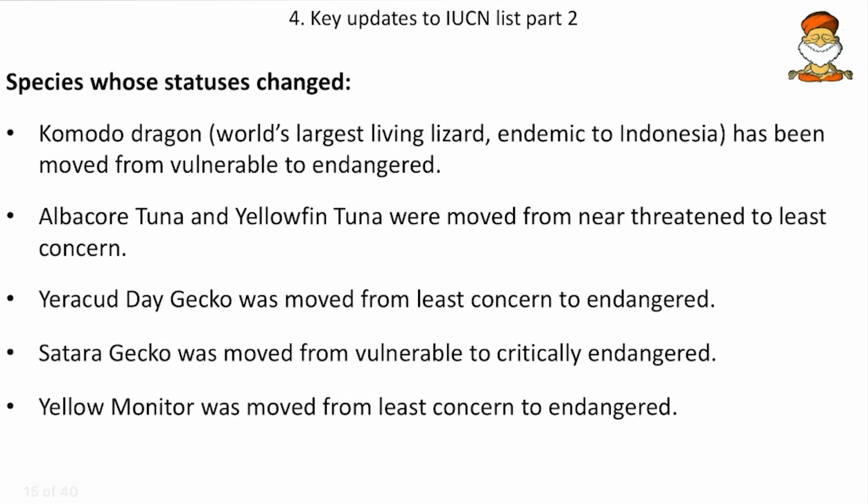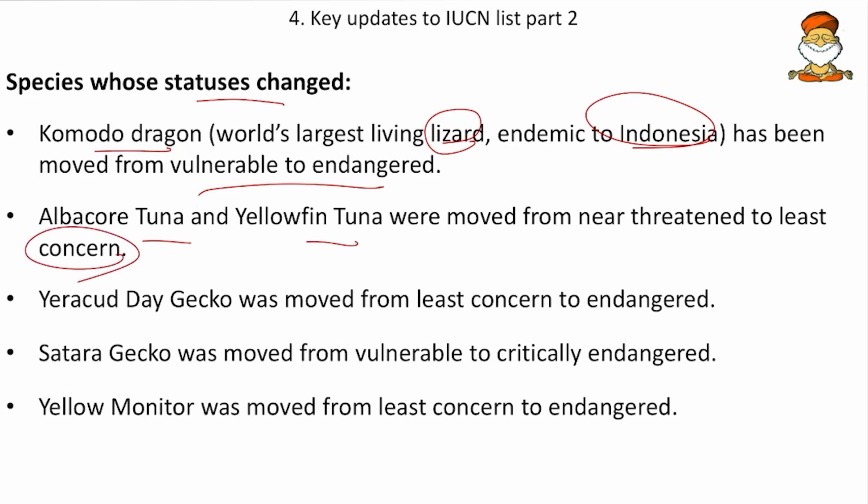Then the species whose status has changed. In the recent updates, several species' IUCN status have changed. Say, for example, the Komodo dragon. It is the world's largest living lizard. It is a lizard, not a dragon per se. It is endemic to Indonesia and has been moved from vulnerable to endangered. And the albacore tuna and the yellowfin tuna were moved from near threatened to least concern.